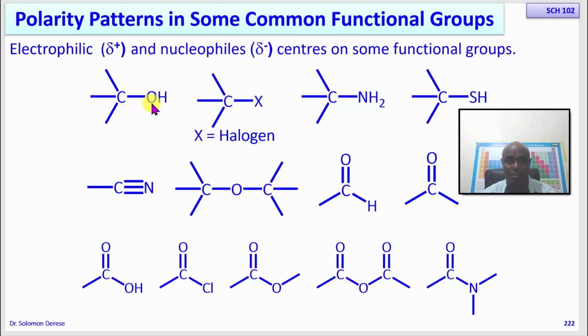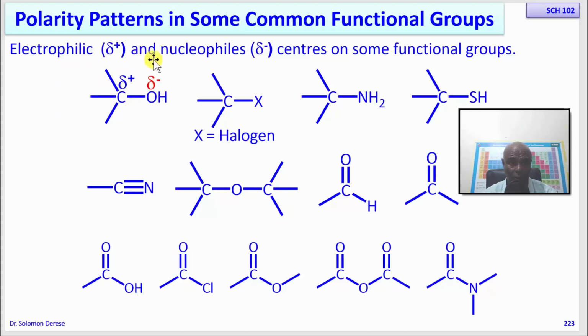As you know, oxygen is the second most electronegative element in the periodic table. As a result of that, this carbon-oxygen bond is polarized. The oxygen being more electronegative than carbon, most of the electrons of this bond will be towards the oxygen. So the oxygen will be partially negative, while the carbon will be partially positive. This is how that bond is polarized.